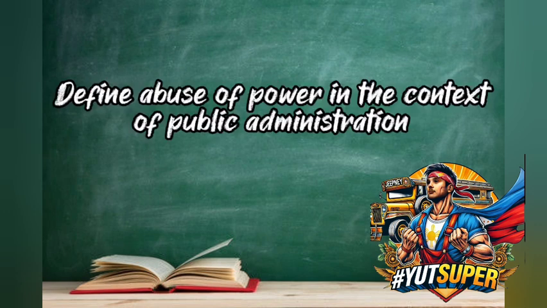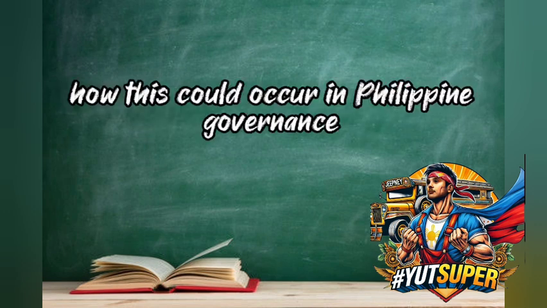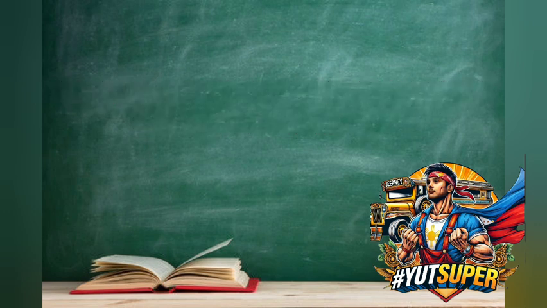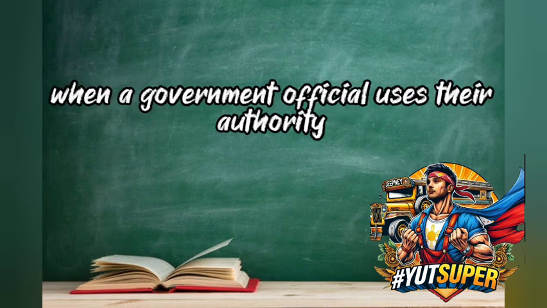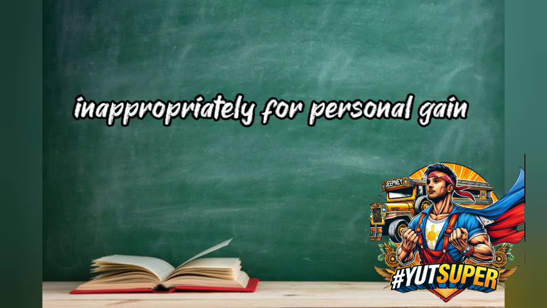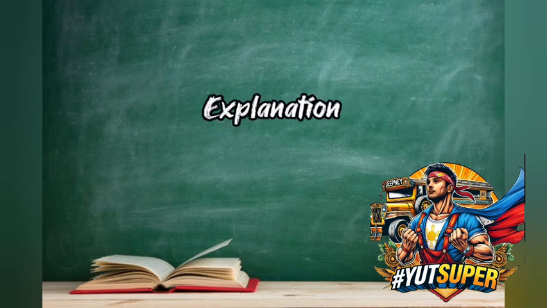1. Define abuse of power in the context of public administration. Provide examples of how this could occur in Philippine governance. Answer: abuse of power occurs when a government official uses their authority inappropriately for personal gain or to harm others. Explanation.